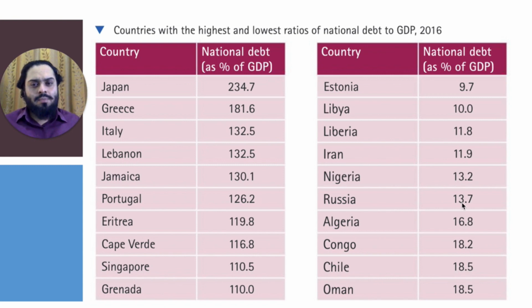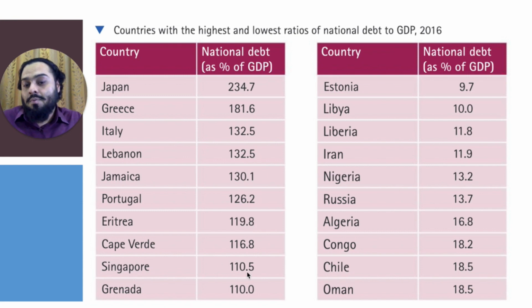Now, you would notice something interesting here. Usually, some of the countries with the highest national debt as a proportion of their GDP are developed countries, rich countries like Japan, Greece, and you might be wondering why these rich countries have so much debt. Well, that's for you to find out. But obviously there are some countries like Eritrea, which are not very developed, yet they have high debt.